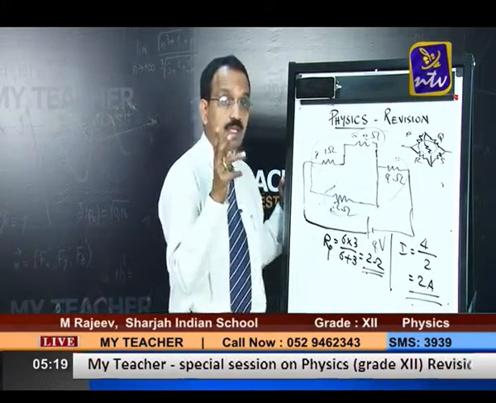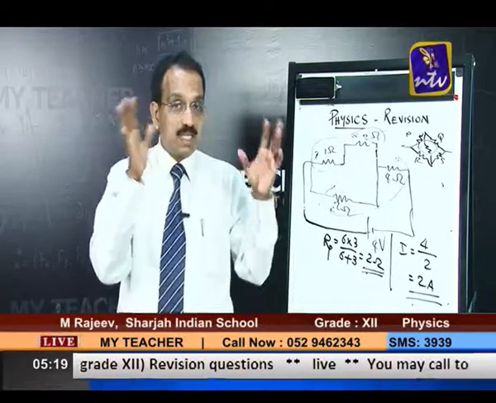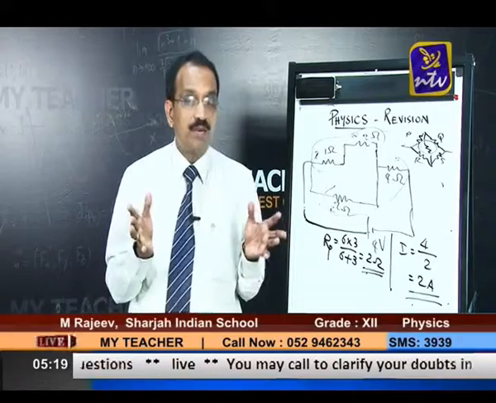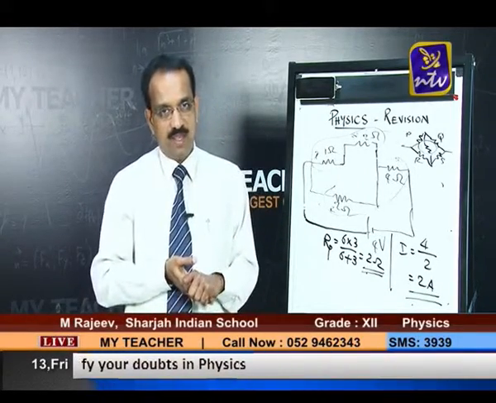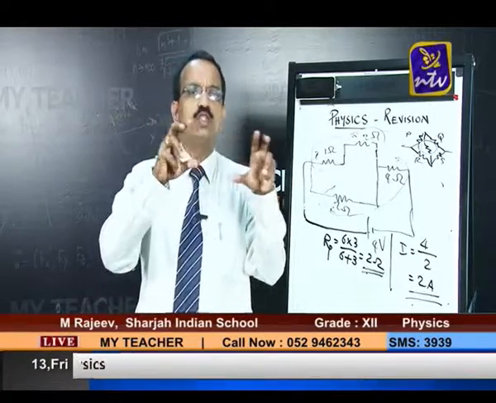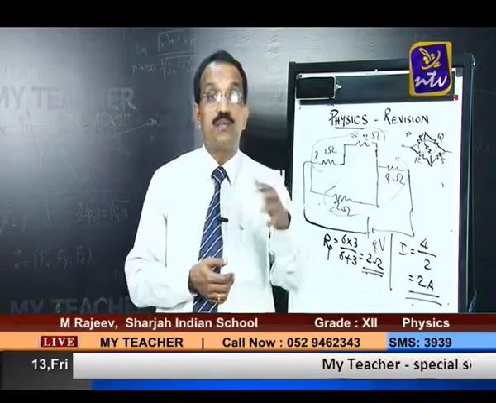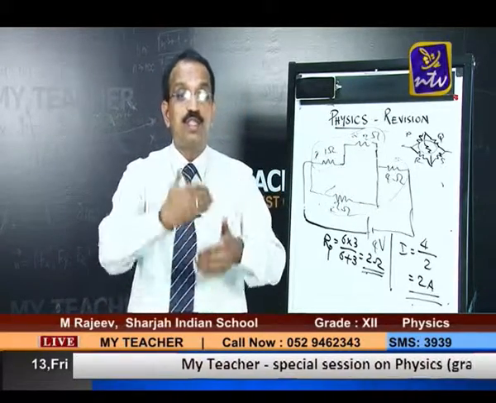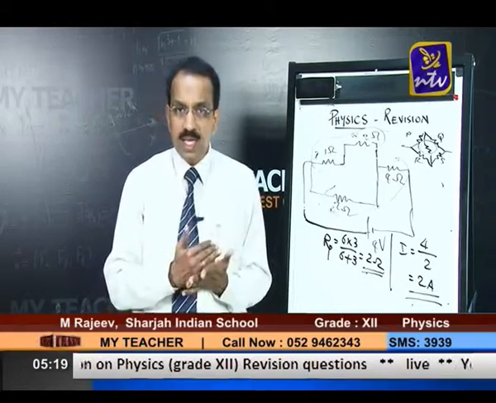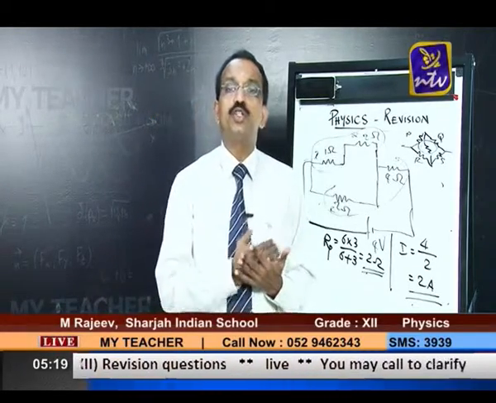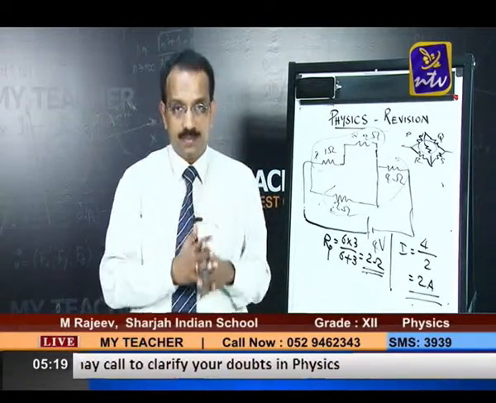I hope all of you got it clear. Once again, let me tell you. You are given a resistance network, and we are asked to calculate the effective resistance. First, if any series or parallel combinations are available, take them out and reduce them, and finally we will get the answer. Whereas if we are not able to make out like that, you should try to reduce it into the form of a Wheatstone's bridge.